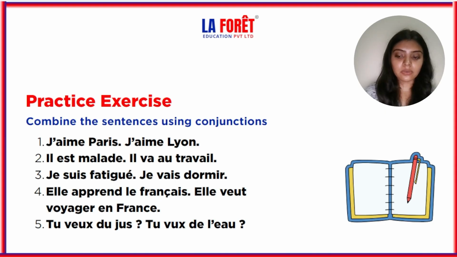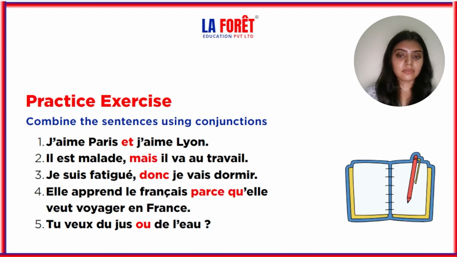Let's see the answers now. J'aime Paris et j'aime Lyon. Here I have added et because there are two sentences: I love Paris and I love Lyon. So we will be adding et. Next is il est malade, mais il va au travail. In the second we will be adding mais, but. He is sick but he is going to work.